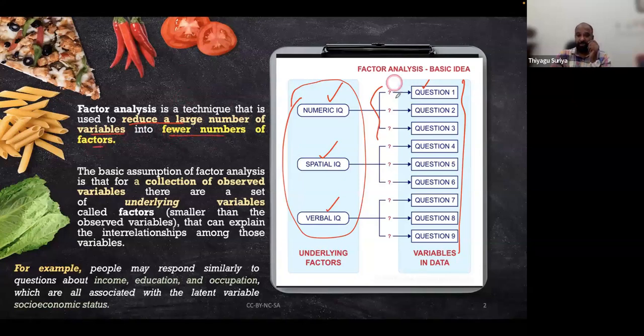Because when you think about these 9 items, all the 9 items we can treat as variables. So instead of 9 variables, we are reducing to 3 variables. For this, we are using factor analysis. It's a collection of observed variables, so they use the term underlying variable.